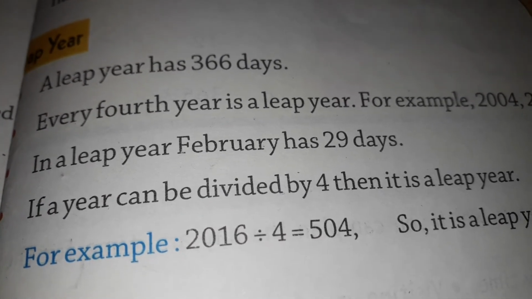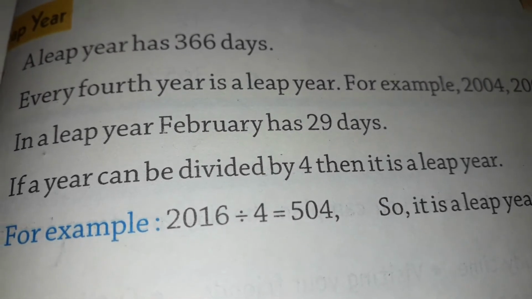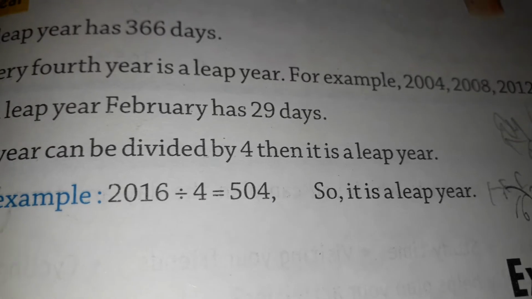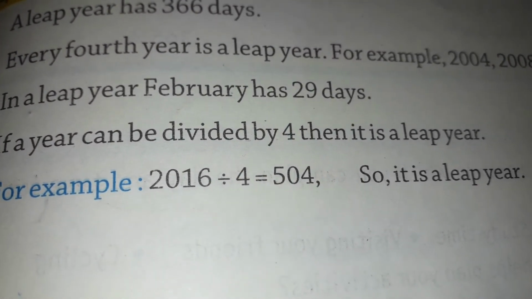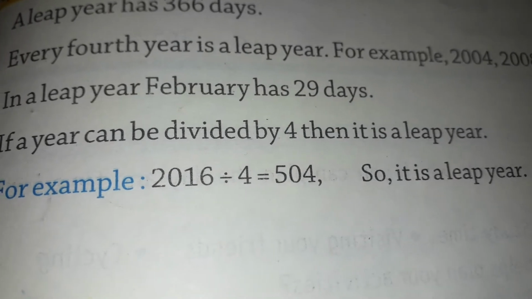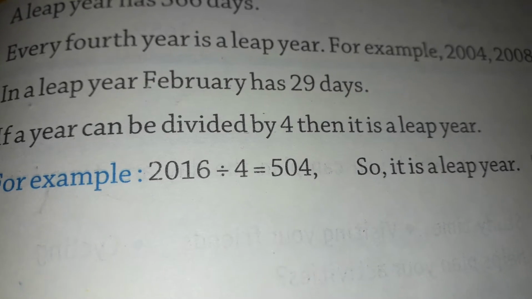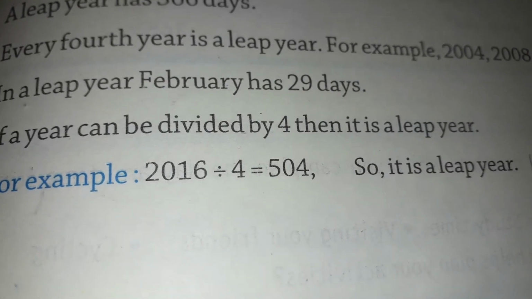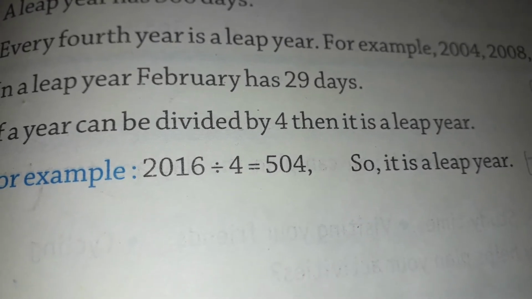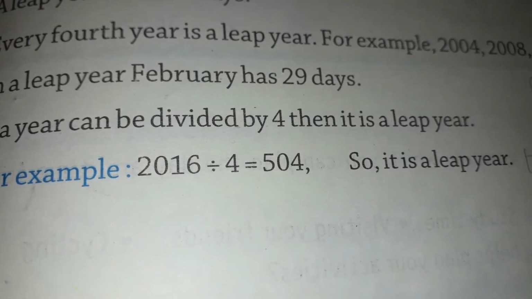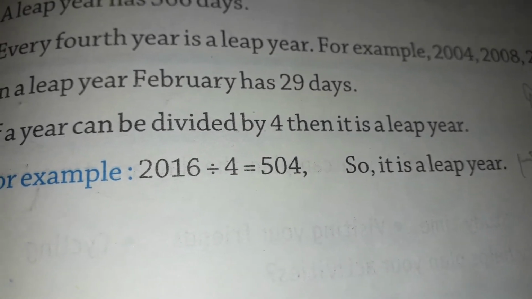In a leap year, February has 29 days, I have already told you, and a leap year can be divided by 4. Now see 216. If we divide 216 by 4, you will get 54. So 216 was a leap year. Similarly, 2024, if you divide 2024, it will be easily divisible by 4. So that year will also be a leap year.